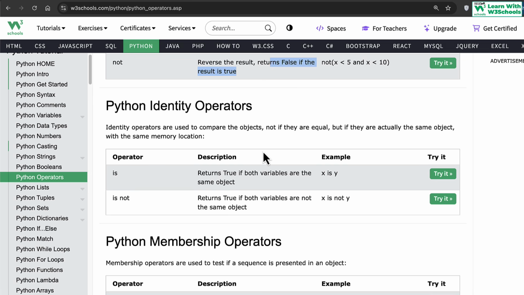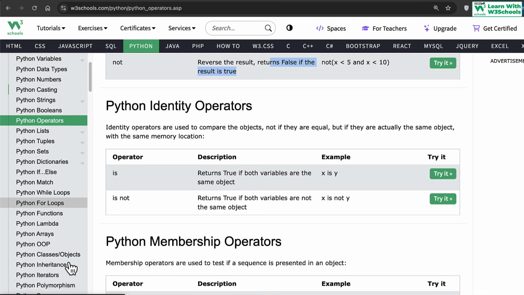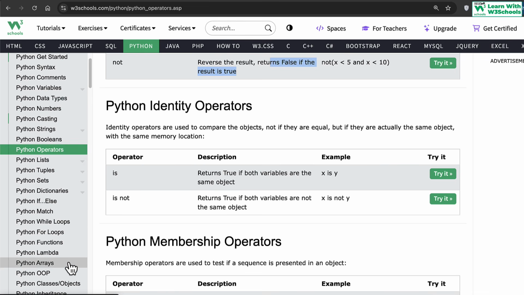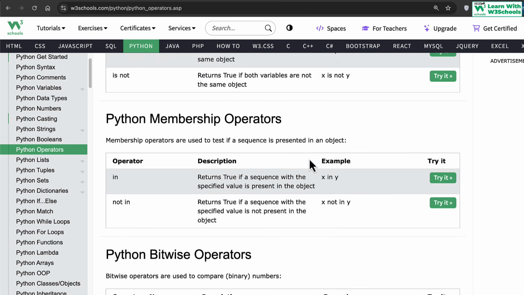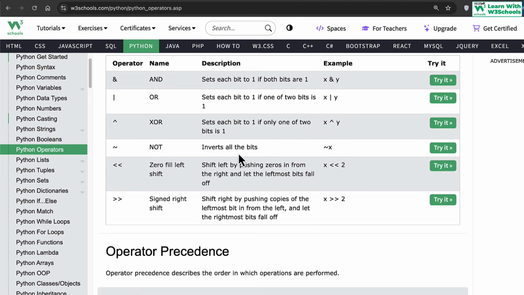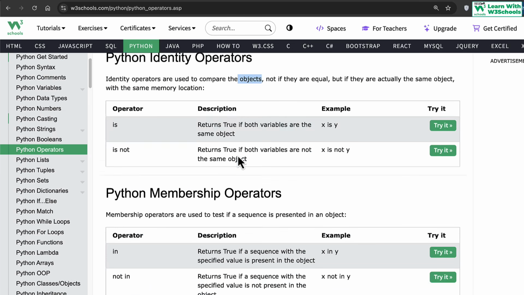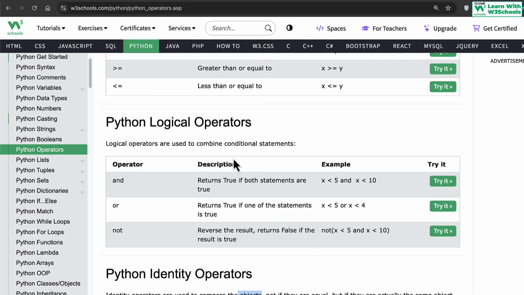Then we have Python identity operators as well. Identity operators are used to compare objects, not whether they are equal, but whether they are actually the same object. When we go into OOP sessions in the next video, we will talk more about is, because it uses object comparison, not data value comparison. So these are various different operators. Just go through them; they do similar tasks, not the same tasks.